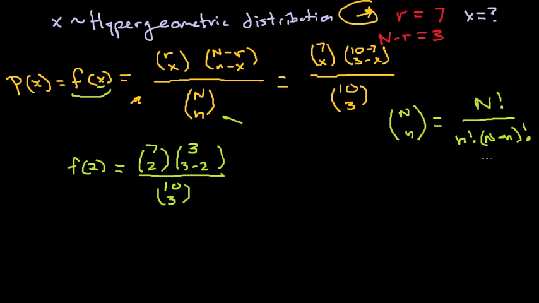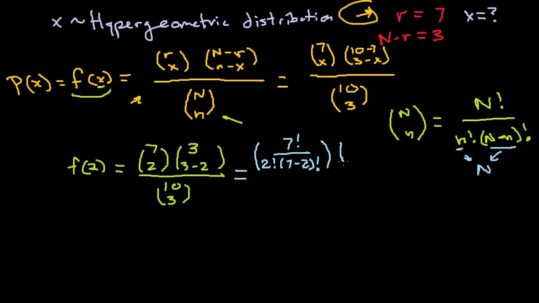And what's handy to recognize is down here, this and this, if you add these together, you should get big N back out. Now, that doesn't mean you can substitute them, right? Because factorials, it's not like adding them together or anything. But it's a good check, right? So when I expand these, what I'll have is 7 factorial divided by 2 factorial times 7 minus 2, that quantity factorial, right? And you can see that 2 plus 7 minus 2, which is 5, those will add up to 7. And so basically we're partitioning that total number of successes into the group we need and then the group that's left behind. So that's one of our values up here.